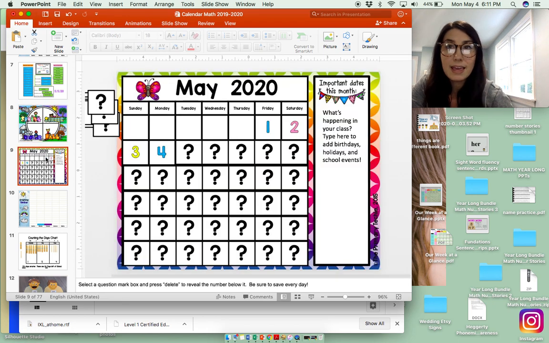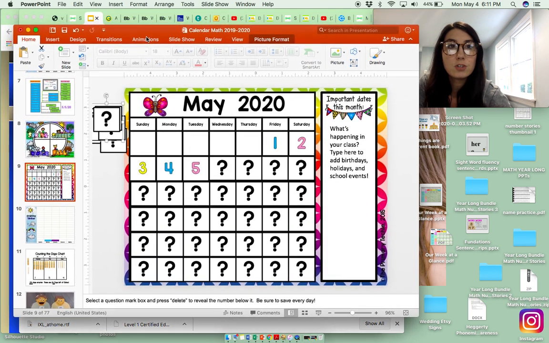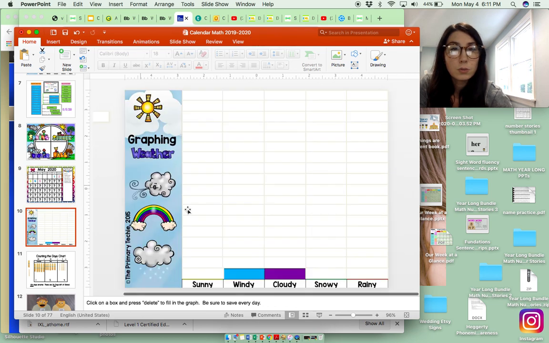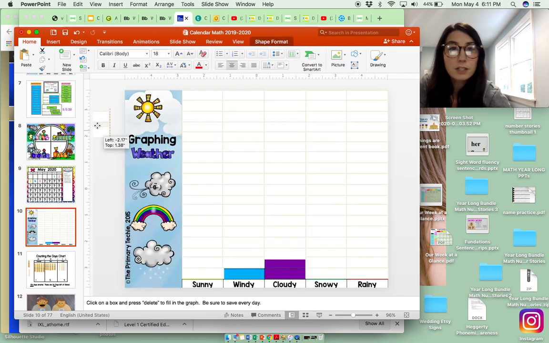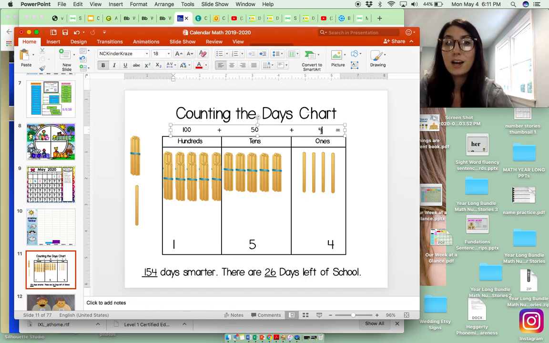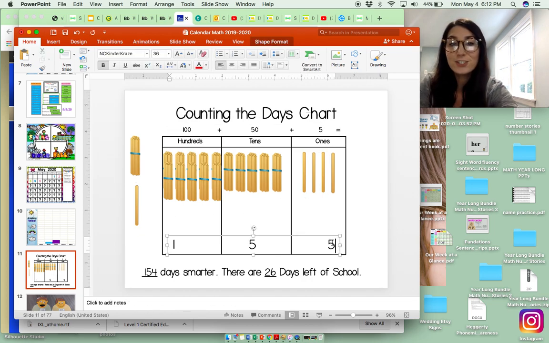Now we'll go to our May calendar, and you're going to write the number 5 under Tuesday. And then, meteorologists, we are going to check out the weather. And today is going to be partly cloudy, high of 63 degrees. So we can go fill in another box for cloudy. Cloudy, cloudy.